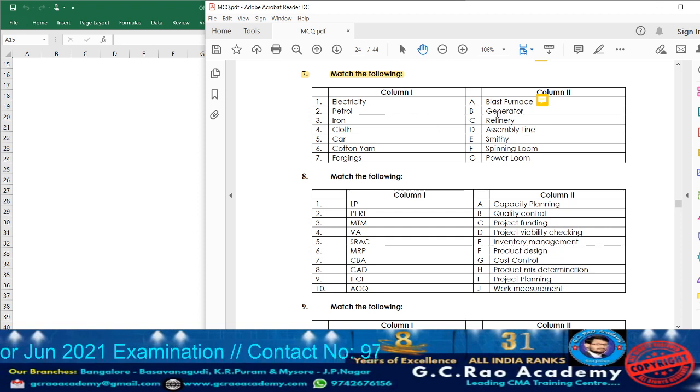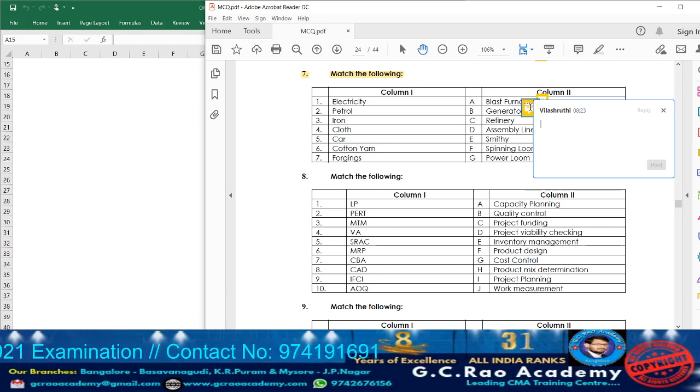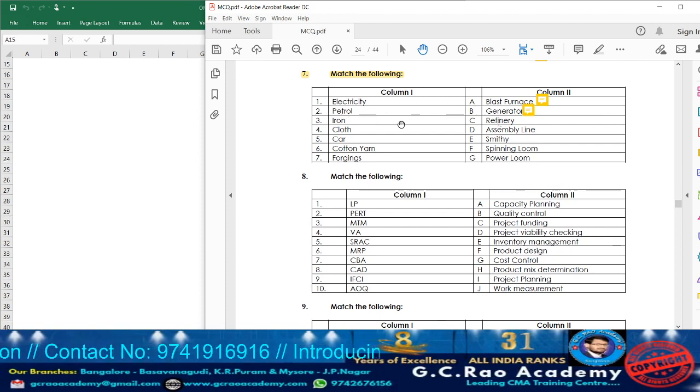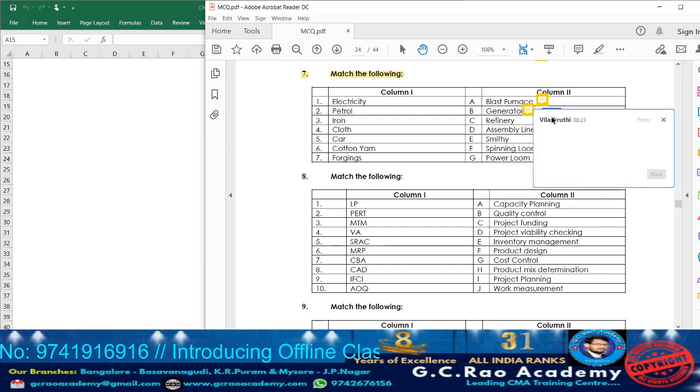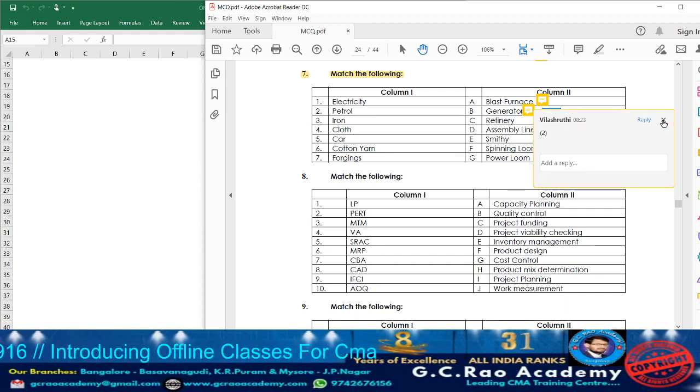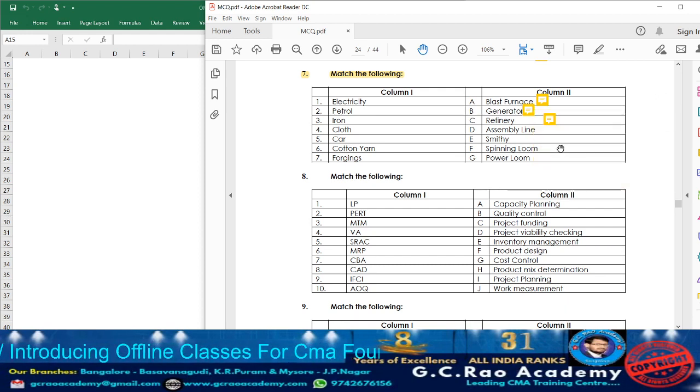So accordingly, for generator, take down point number 1. Next what we have? Petrol. Petrol is a form of refinery product. So accordingly, take down against refinery point number 2. Next what we have? Assembly line.